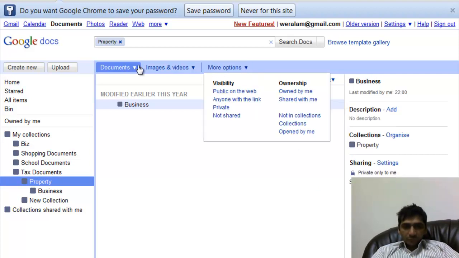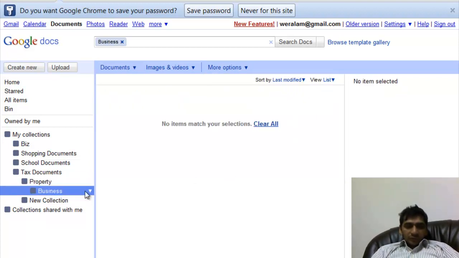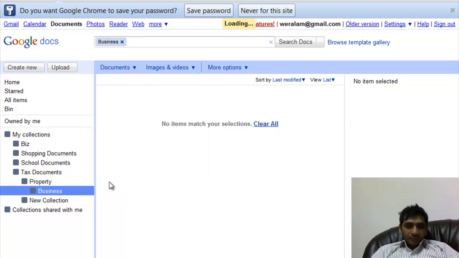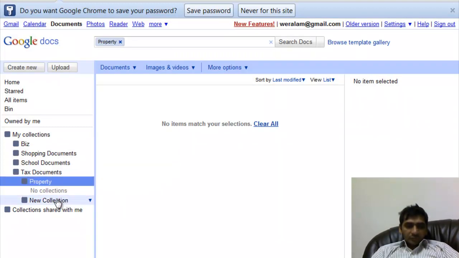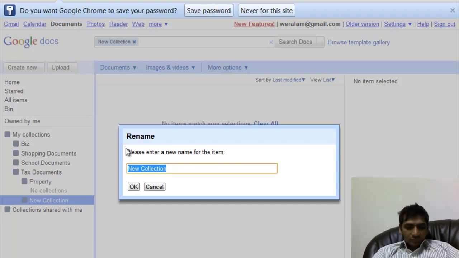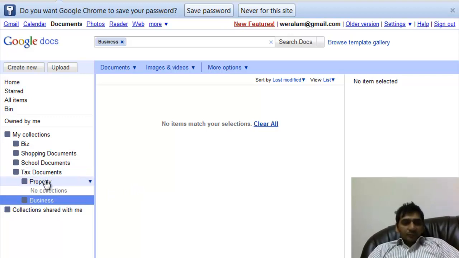No. Okay, so what I can do is delete this one from here, move to bin, and then I can maybe rename this new collection to business. Okay, so now under tax I have a property and business collection, and in my collection I have this folder,